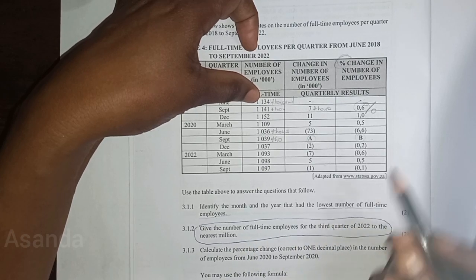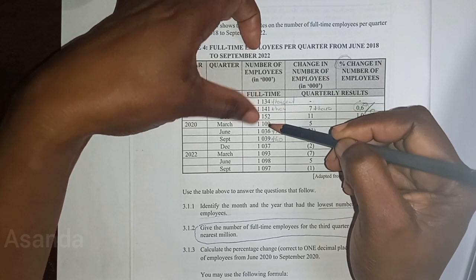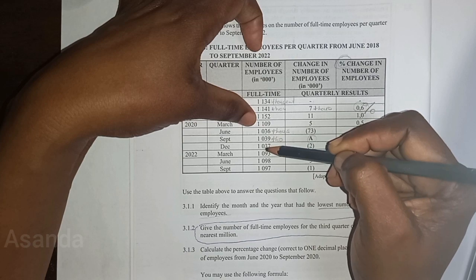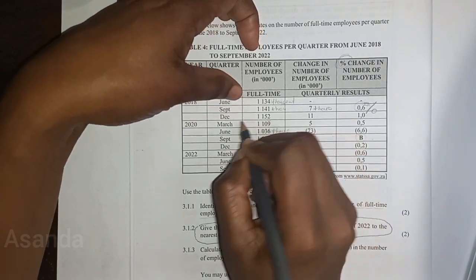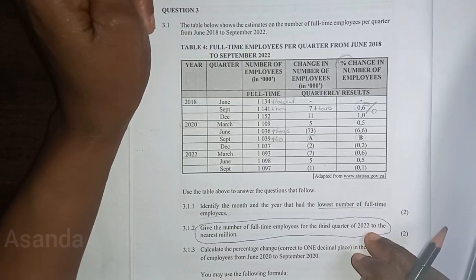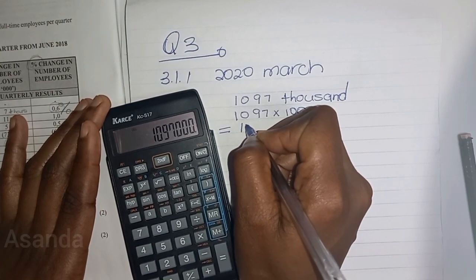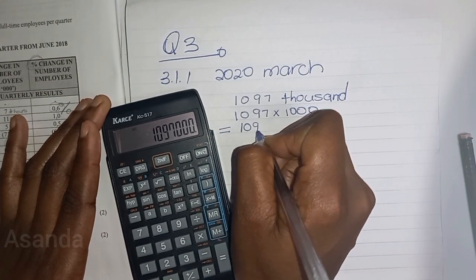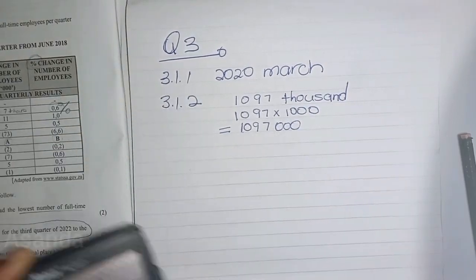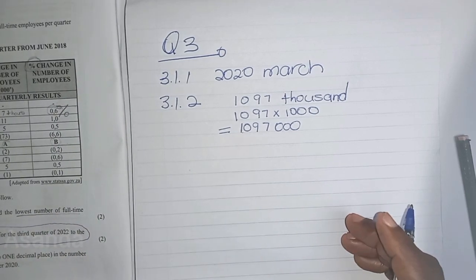Lowest, so we're looking for the lowest number. The lowest number here, this one is 134, so that looks lower than this, no, this one is 109, so that's lower so far. Lower than this one, lower than this one, lower than this one, lower, no, that's March 2020. Since March 2020 is the lowest, then it's 1,097,000. So they said give the number to the nearest whole million.